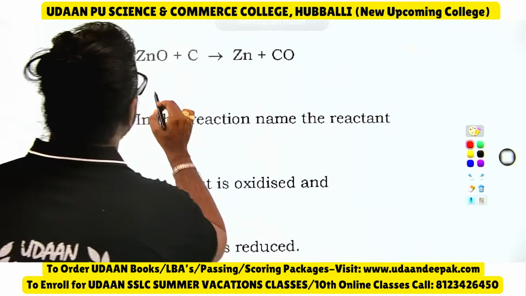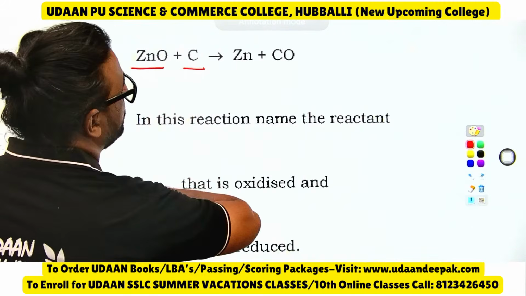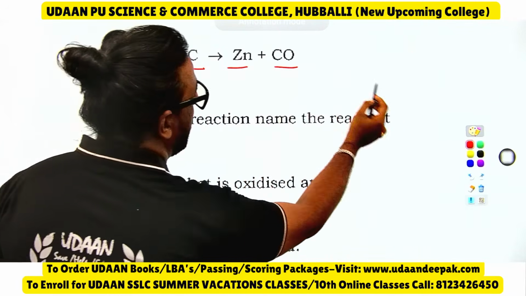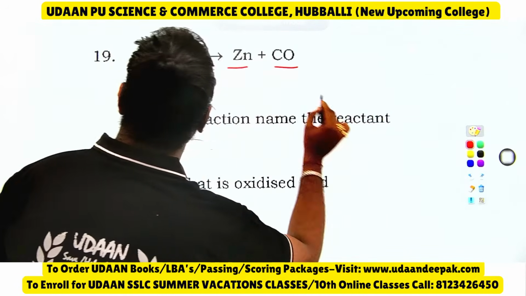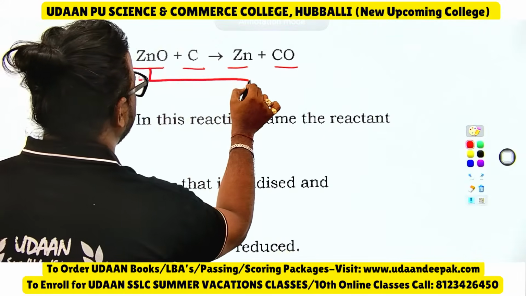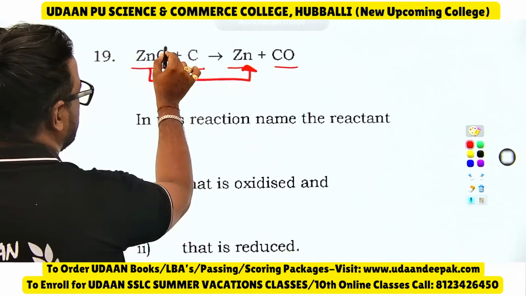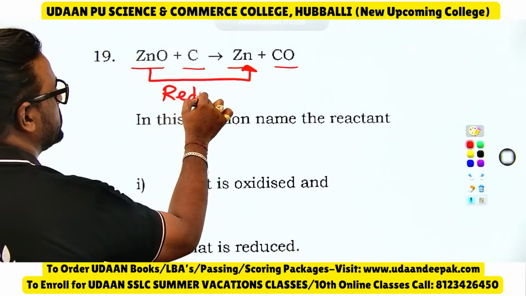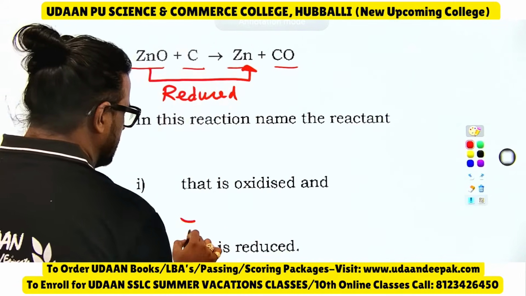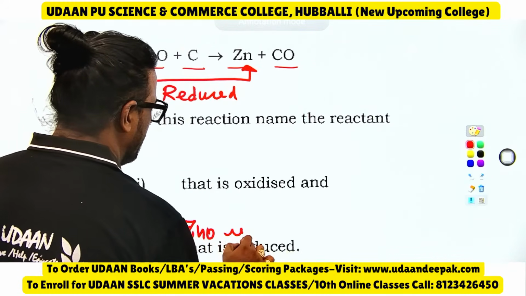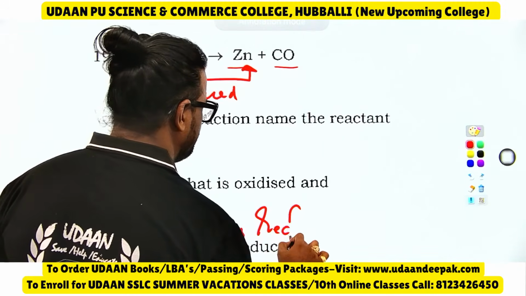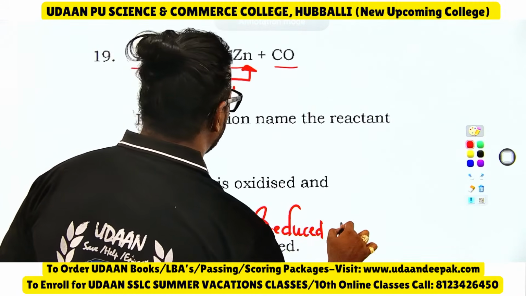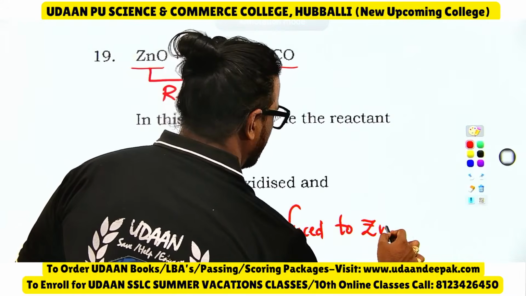Yes dear. See, zinc oxide plus carbon will give you zinc plus carbon monoxide. So how will you do it now? This is zinc oxide, so this is reduced. See, there were 3 letters, now it has become 2. It is reduced. Now you can write ZnO is reduced to Zn. You should write like this.